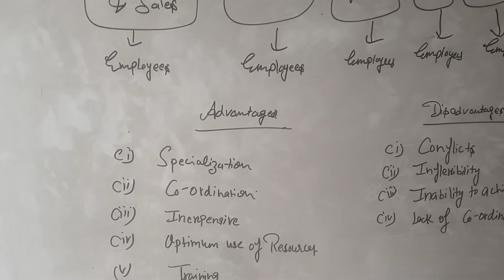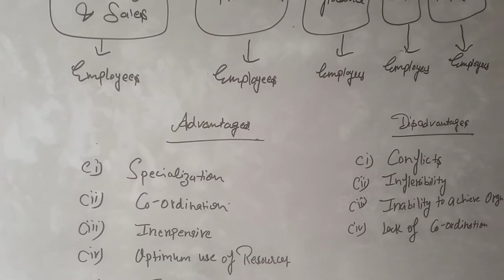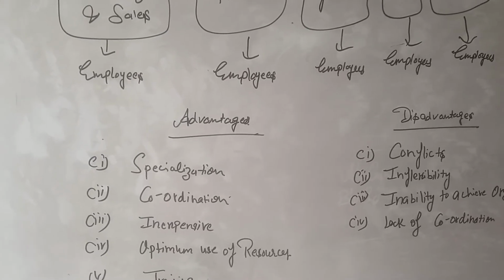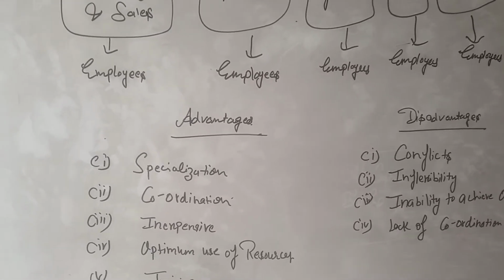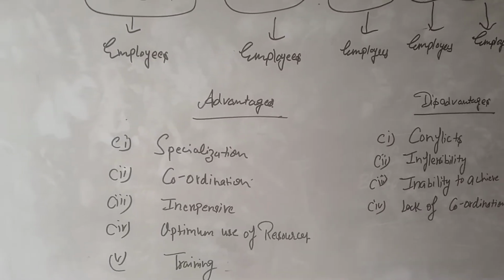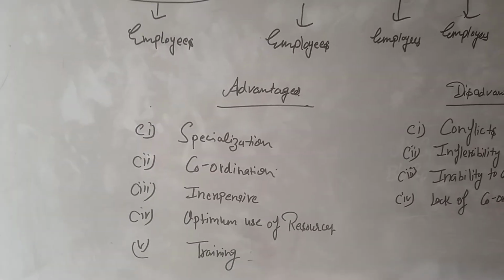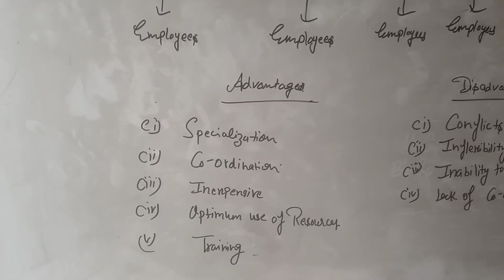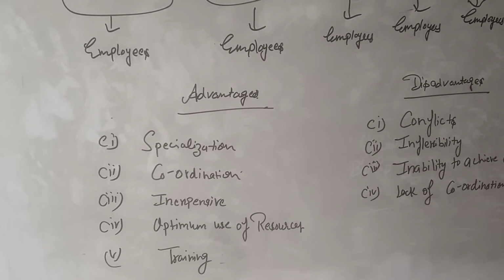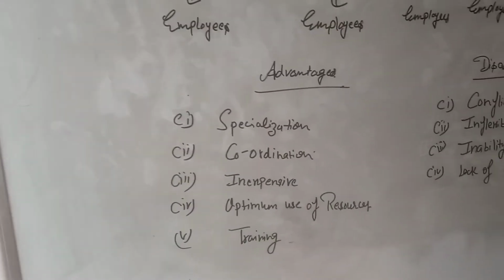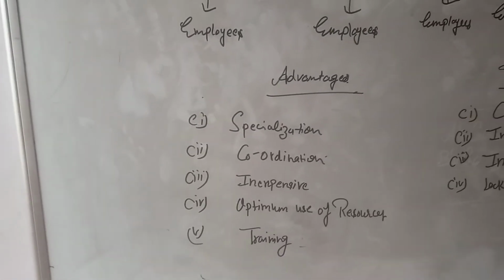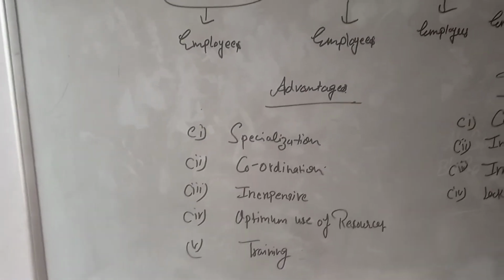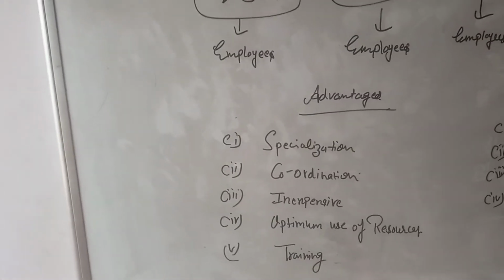The last one is training. Providing training to employees is very easy since the focus is only on a limited range of skills. Every employee has to do the work according to his specialization, and we see whether he is trained in that field or not. So these were some advantages of functional structure that we have studied.